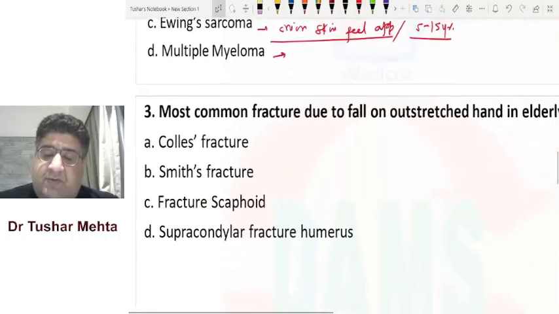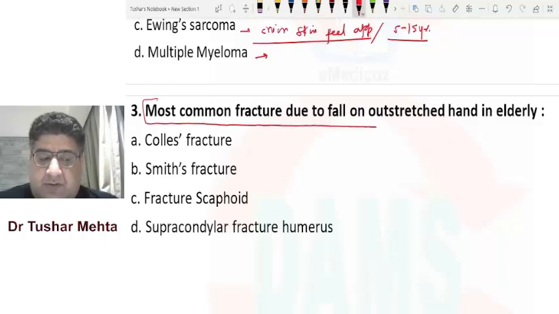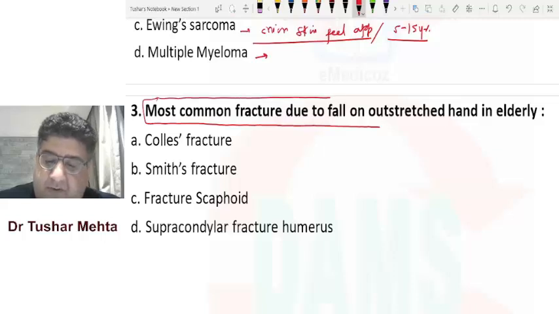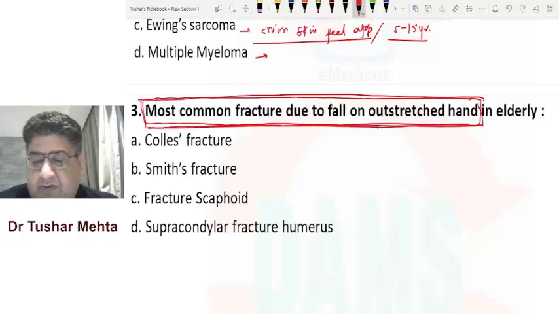Third question: the most common fracture due to fall on outstretched hand in elderly. I'll make it very simple for all of you. Most common fracture due to fall on outstretched hand. I repeat, everyone. It is different in different populations.